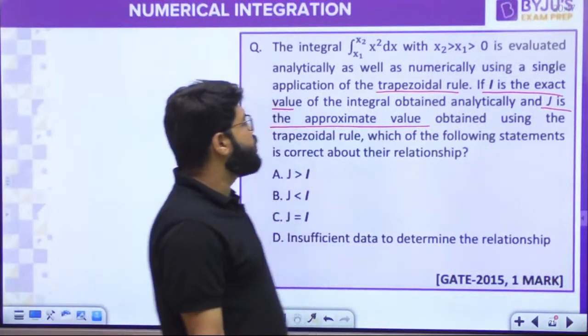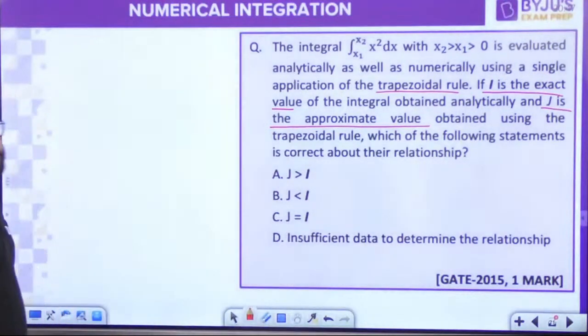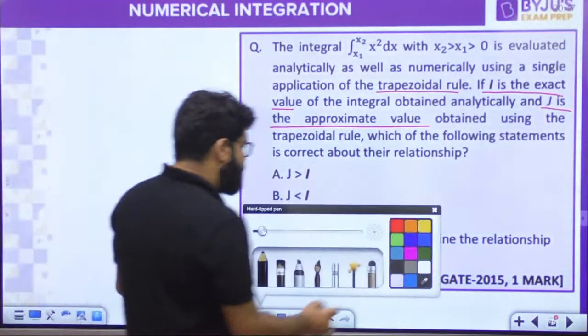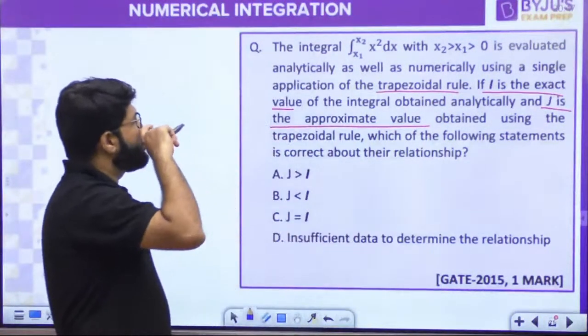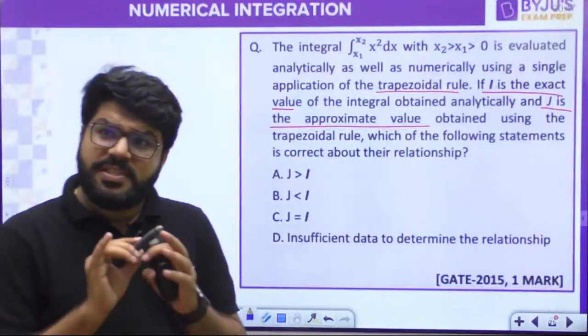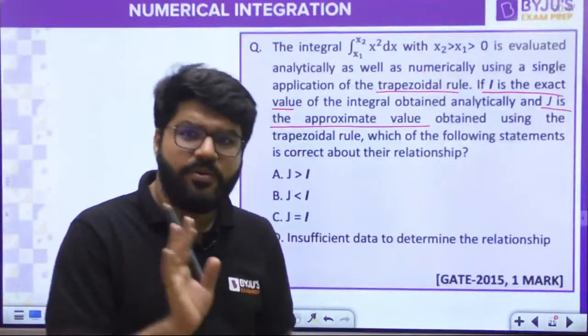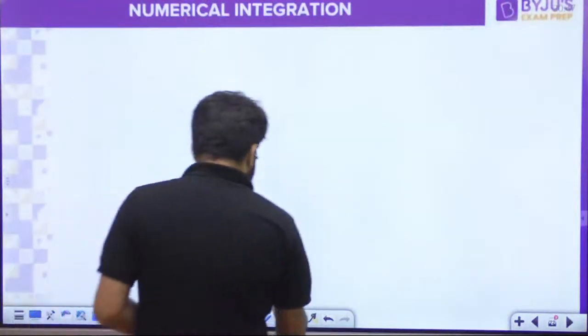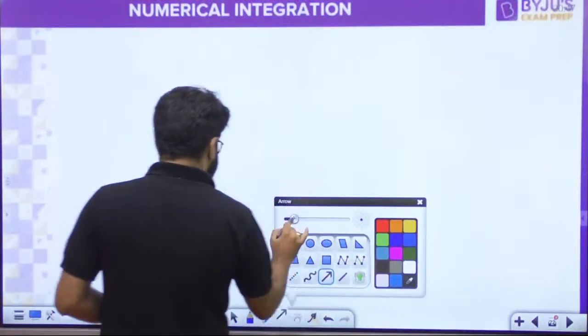Integration x1 to x2 x square dx with x2 greater than x1 greater than 0 is evaluated. Let's check how it is evaluated. So this is to be dealt graphically. I will tell you whether most of the students are correct or incorrect.